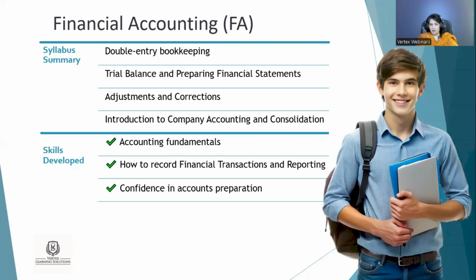Then the trial balance and preparing financial statements we are going to study. Trial balance, keeping myself short, I tell you that when you do double entry, like when you sell something, you write twice in your books, and then there is a trial balance afterwards. When you close your accounts, there are T accounts you make, and there are a lot of accounts you make. Then you put everything in the trial balance. There is a term debit and credit. We are going to study debit and credit here.